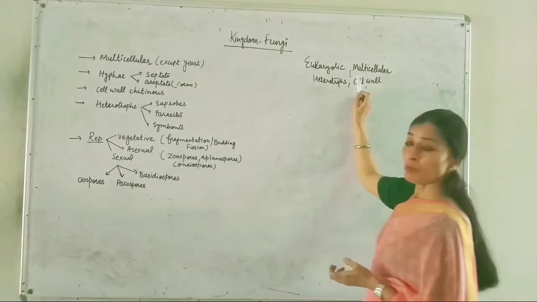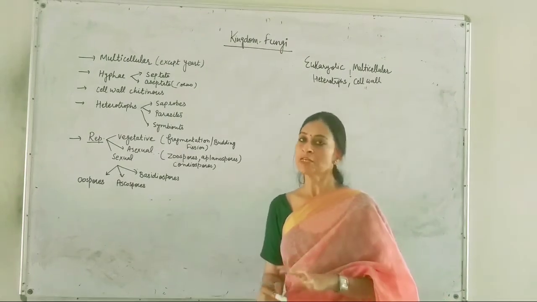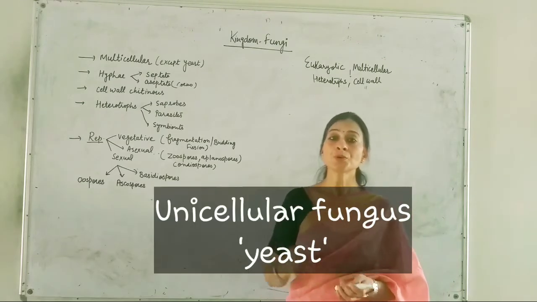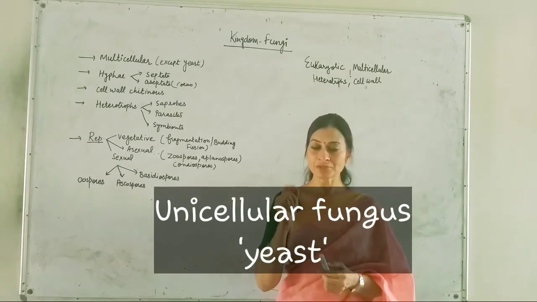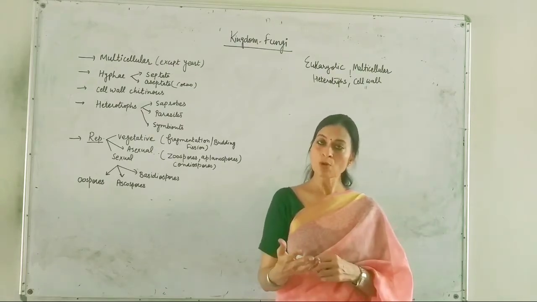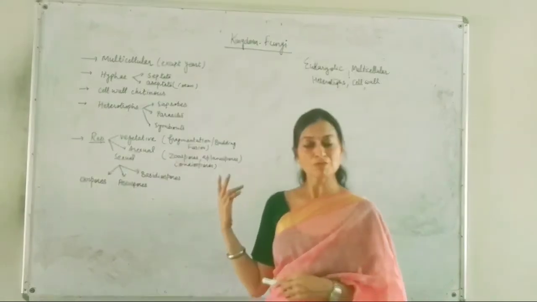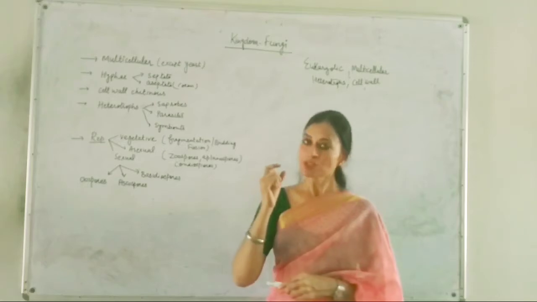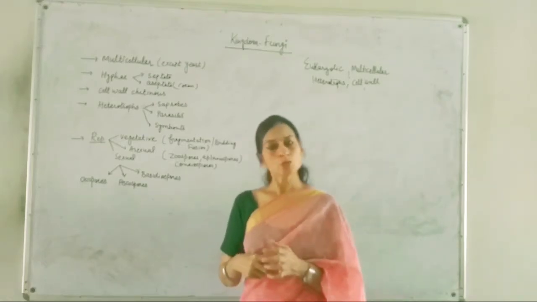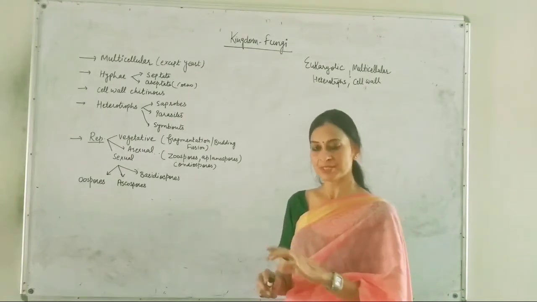As I told you, most of the members are multicellular, but there are a few exceptional cases, like yeast. Yeast are unicellular fungi. The other features of yeast completely match those of kingdom fungi, but the one exceptional point is that they are unicellular. So the members are multicellular, but the exception is yeast.